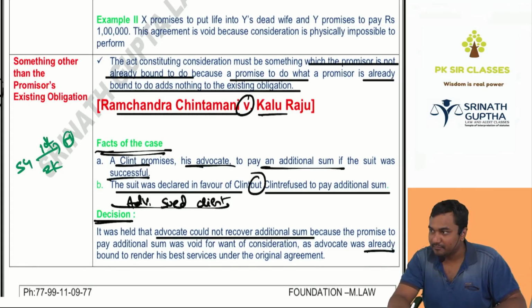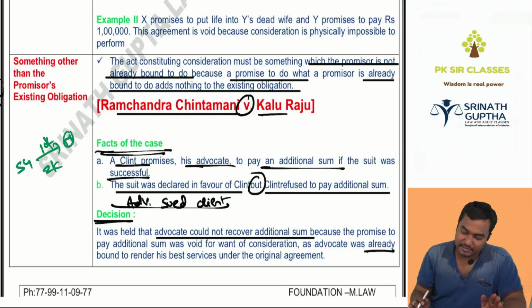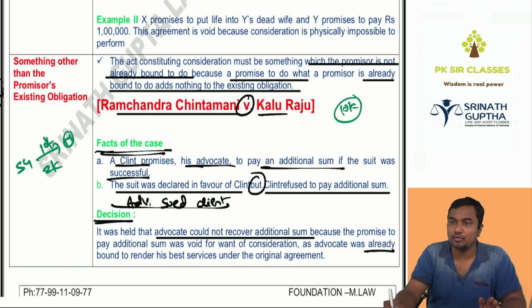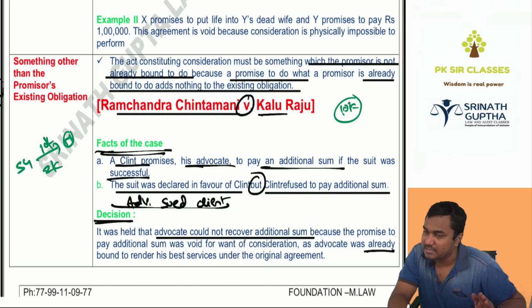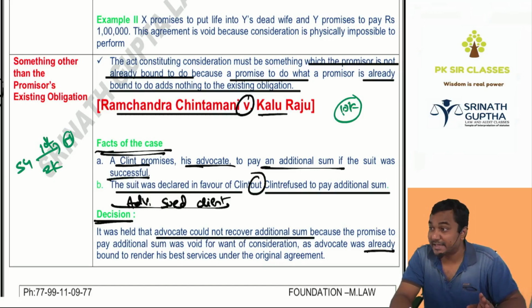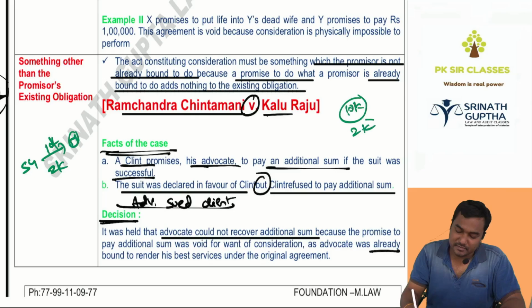In this case, one advocate agreed with the client for 10k to argue on his behalf in the court of law. Subsequently, the advocate was asking extra money to argue in a better way. So the client said, oh yes, I am ready to pay extra 2k also. Subsequently, they won the case and the advocate is asking for 2k extra. The client is not giving 2k extra.